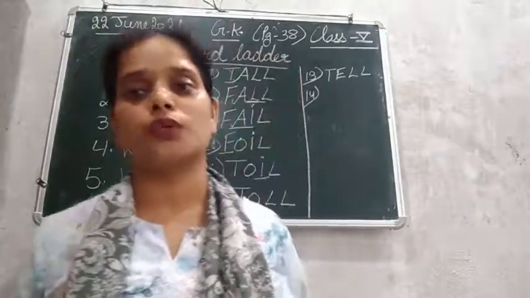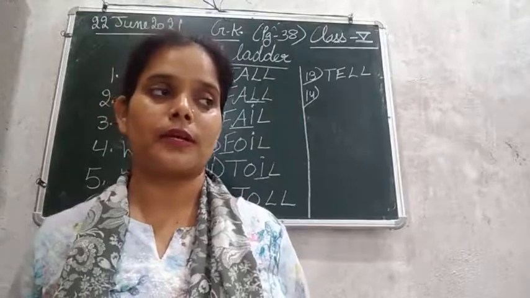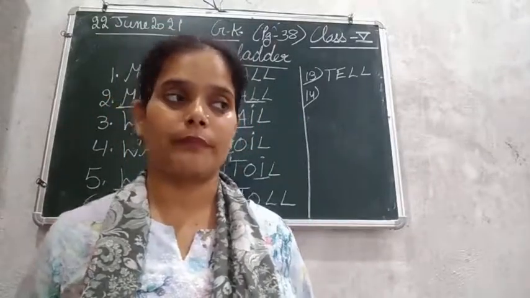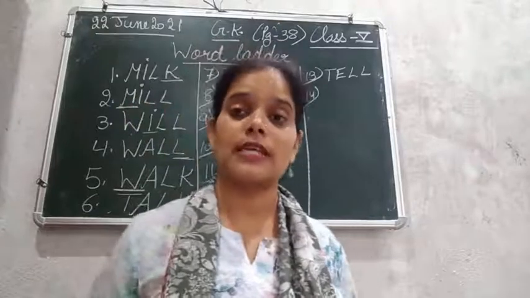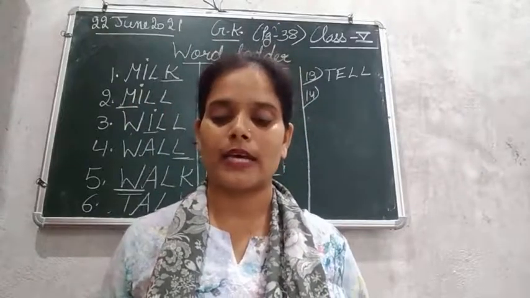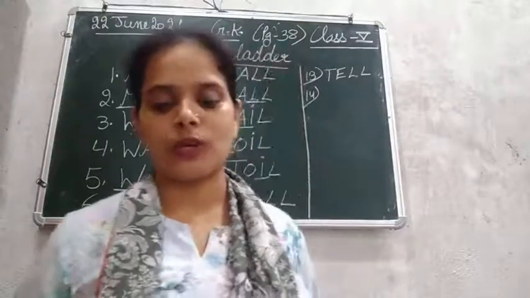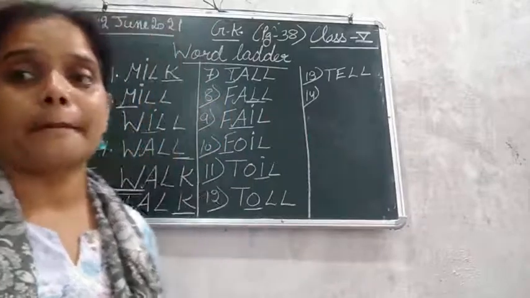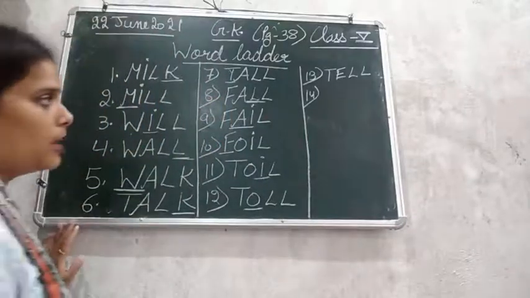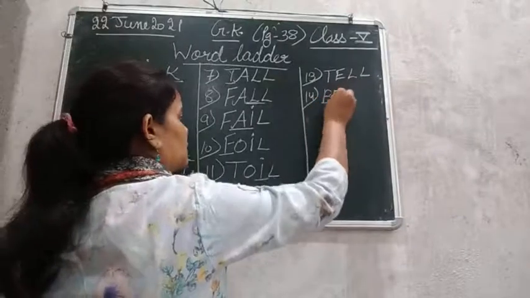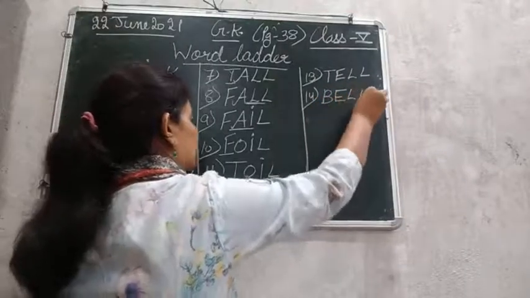When we go to the temple, we use this thing that chimes. That is known as a bell. So that which chimes, usually found in a church or a temple, that is known as a bell. B-E-L-L, bell.